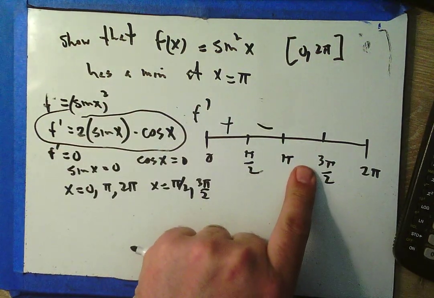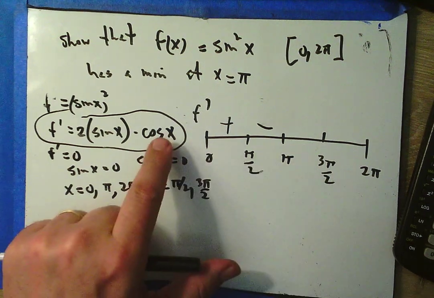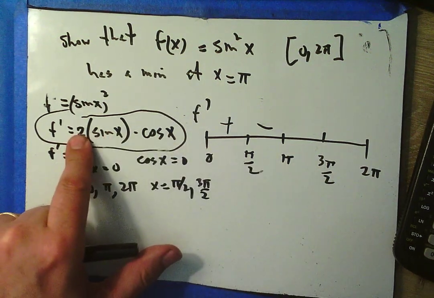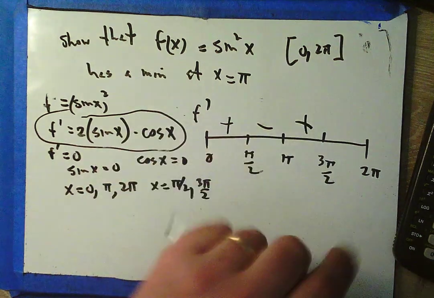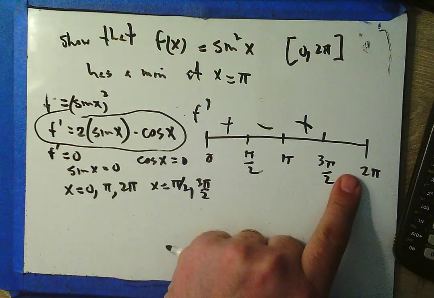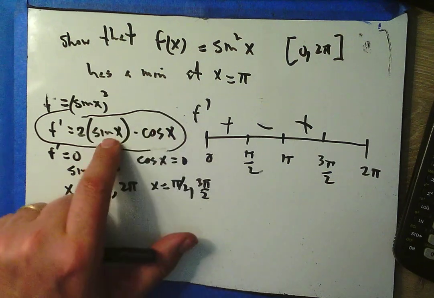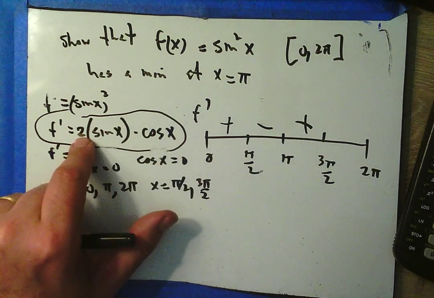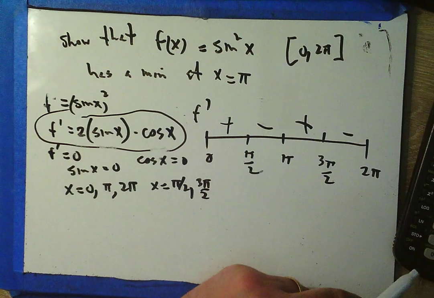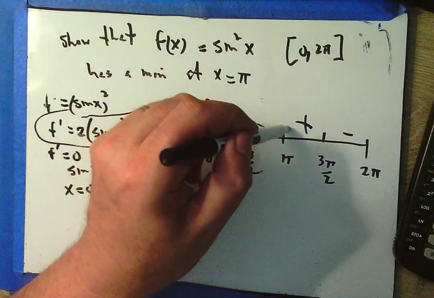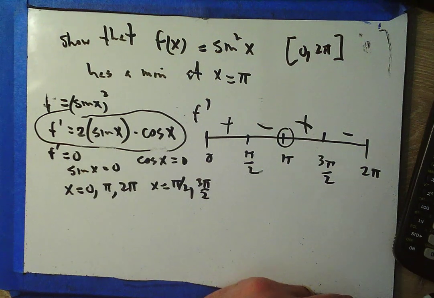If I put in 5 pi over 4, both sine and cosine are negative here. So negative times negative is a positive. And if I put in 7 pi over 4, cosine is positive, but sine is negative, so positive times negative is negative, times a positive is negative. And so I can see that I have a min here at x equals pi.